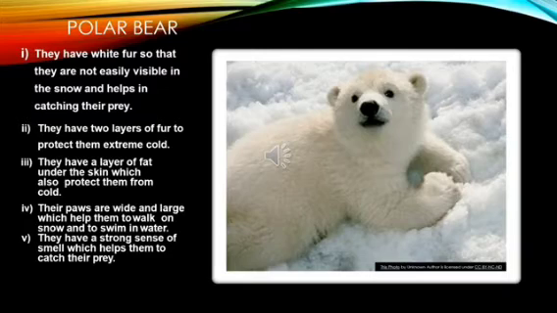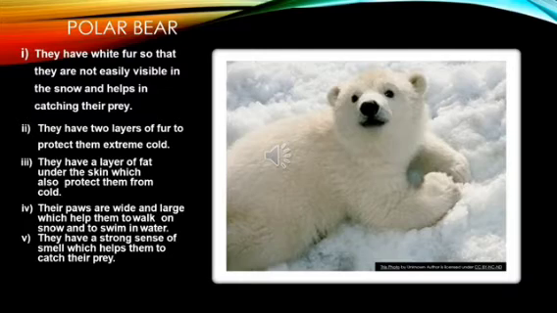The second point, it has 2 layers of fur to protect it from extreme cold. The third point, it has a layer of fat under the skin, which again helps it to insulate itself and protects it from the cold.